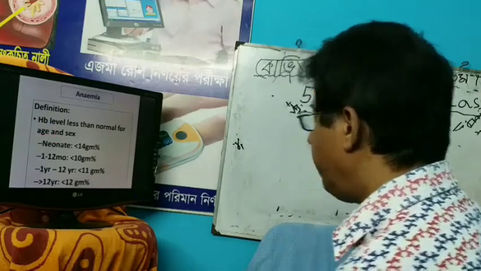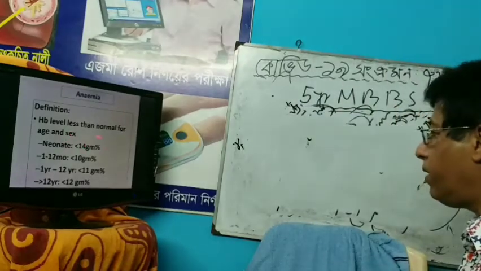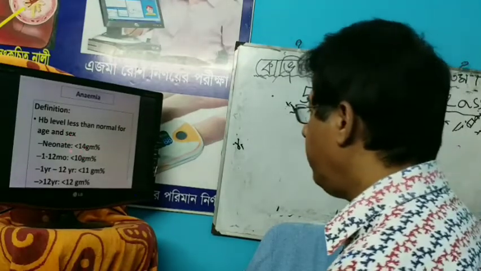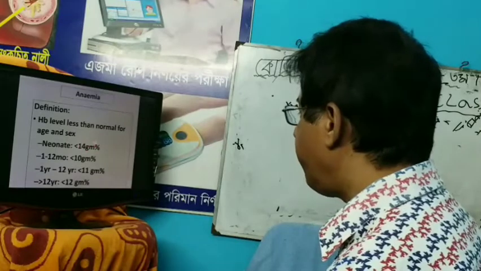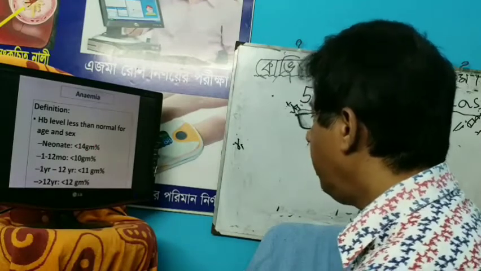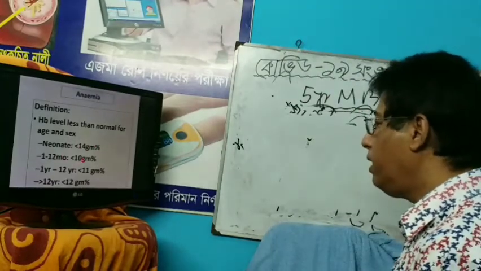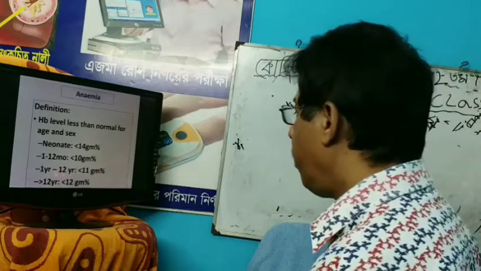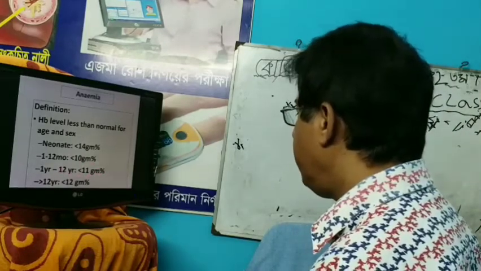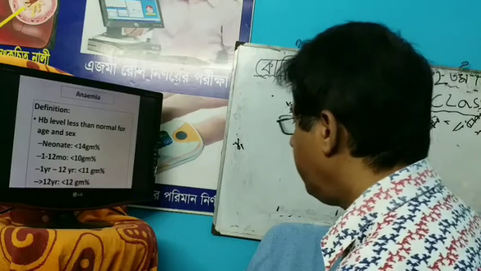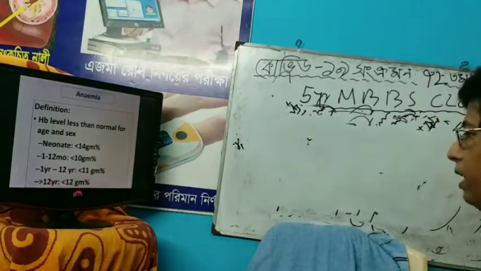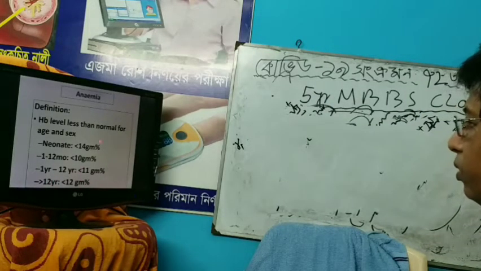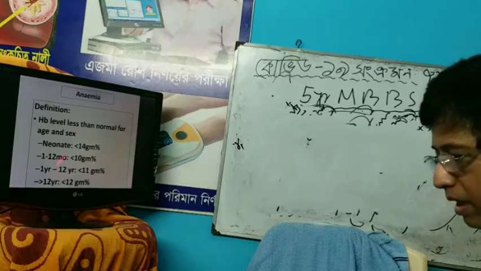In a neonate, 14 to 20 gram percent is normal, so you know the normal. Less than 14 gram percent is anemia. From 1 month to 12 months, it is less than 10 gram percent. From 1 year to 12 years, it is less than 11 gram percent. In more than 12 years, it is less than 12 gram percent. If the level is lower than this value, we call it anemia, not pallor.